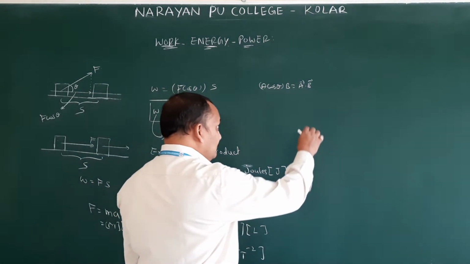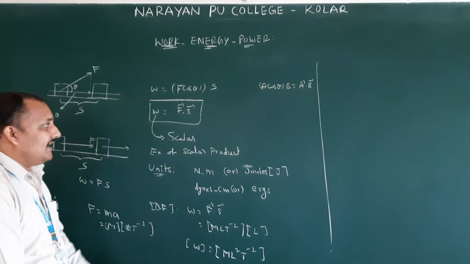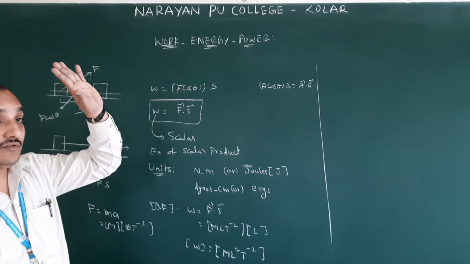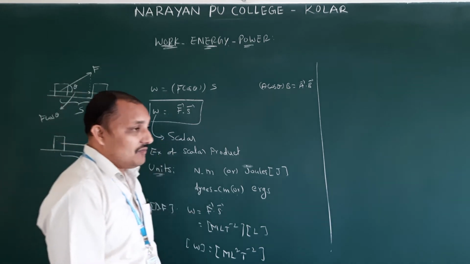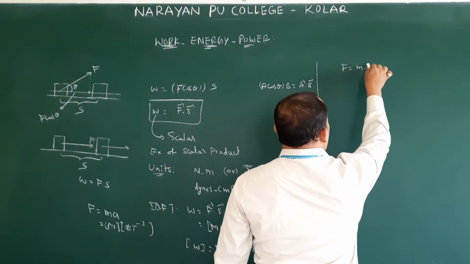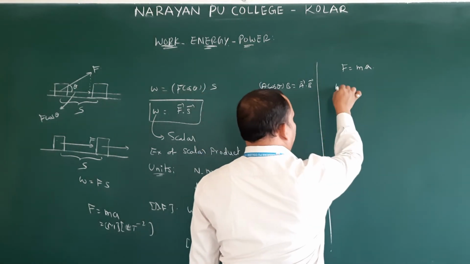Next up. In this you will be getting the definition of 1 joule. Like in Newton's second law, sir might have defined 1 Newton. Same like that, 1 joule. Always it will be the same. Just we will recall once. F equals m a. How do we define 1 Newton?